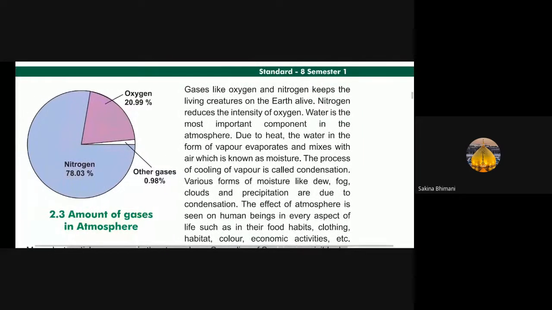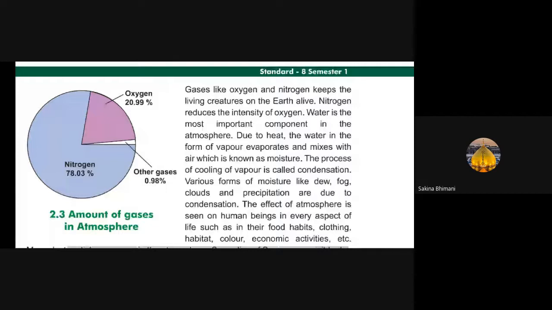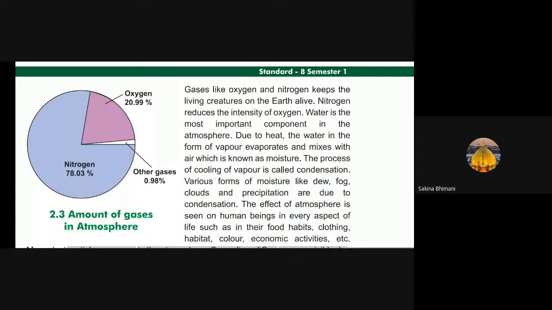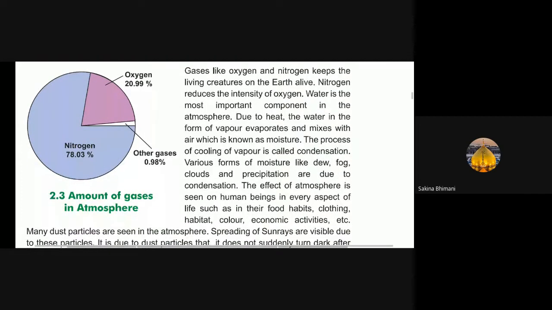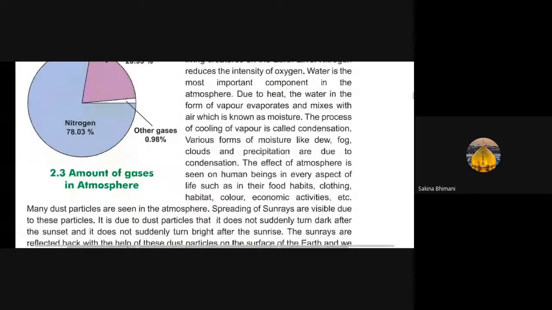Now gases like oxygen and nitrogen help us to survive. As nitrogen reduces, it reduces the intensity of oxygen. Clear? And which is the most important component in the atmosphere? That is water, H2O. Now due to heat, the water evaporates in the form of vapor.